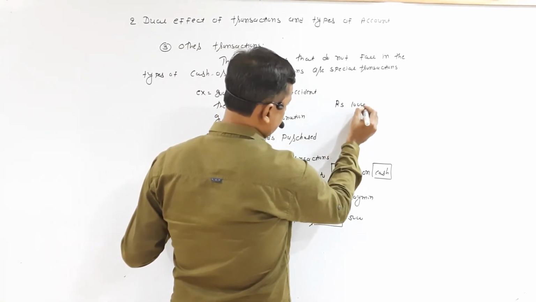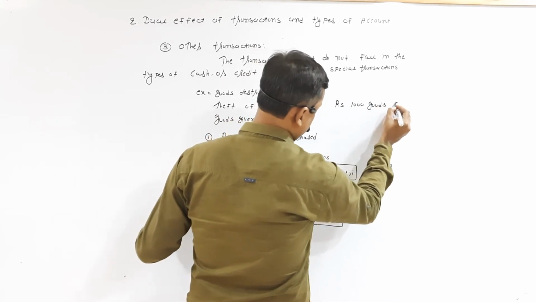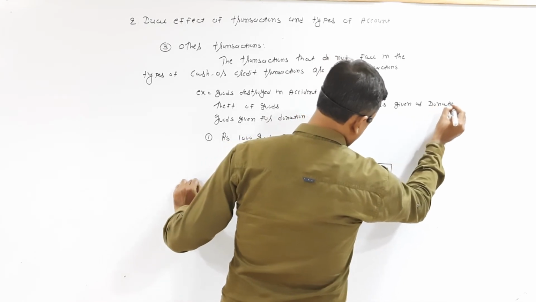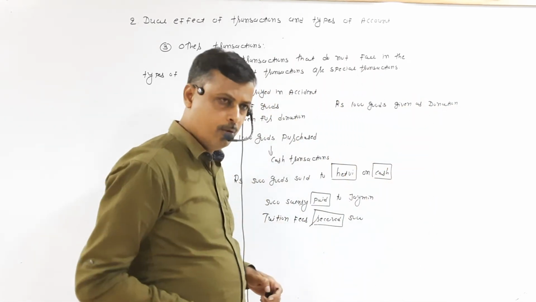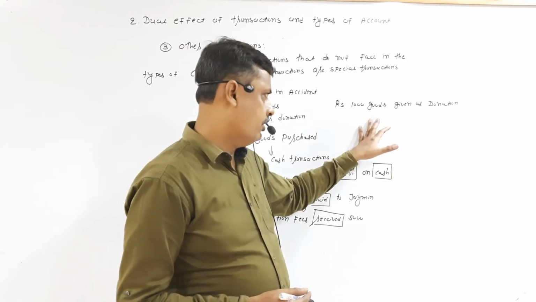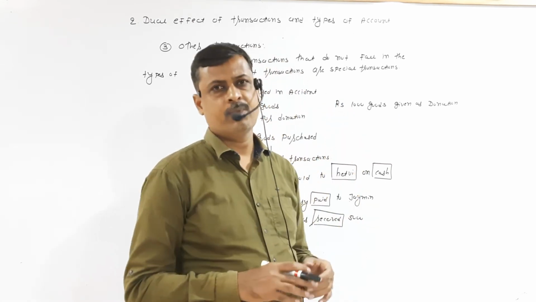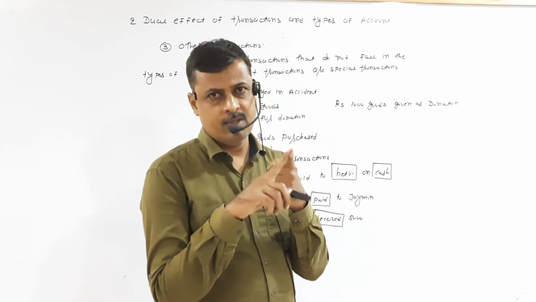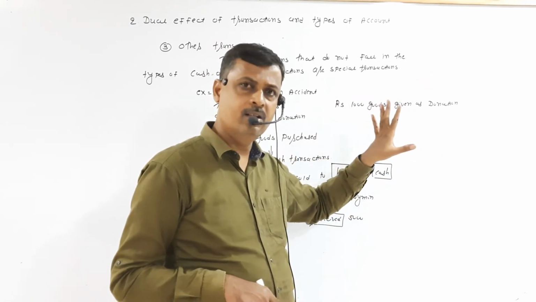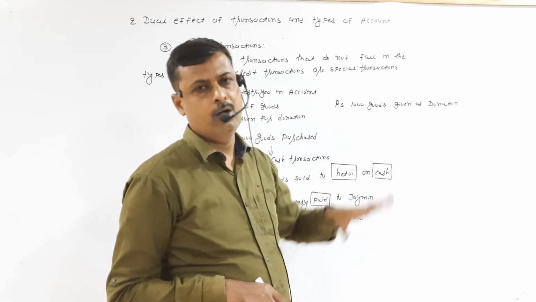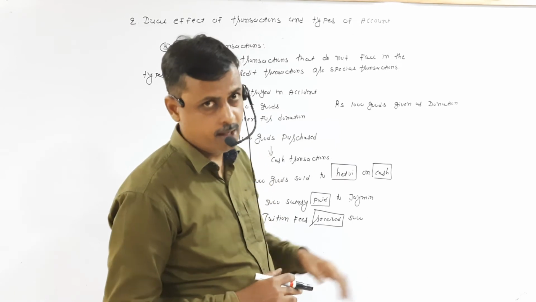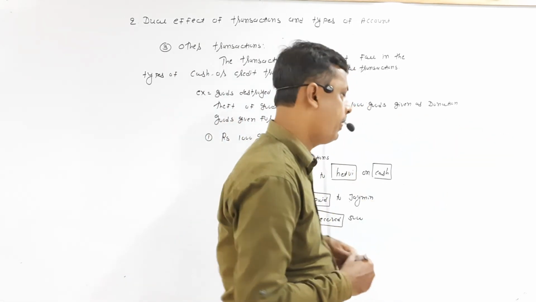Rupees 1,000 goods given as donation. So 1,000 goods given as a donation means goods given as charity. Whenever you give any donation, you cannot receive cash or cheque. You cannot receive money in future. So this transaction is neither a cash transaction nor a credit transaction. So this is called a special transaction. ये आपके लिए special transaction है.